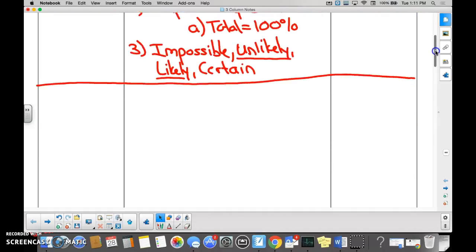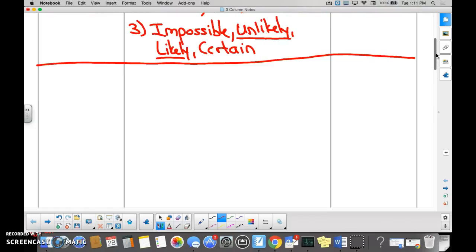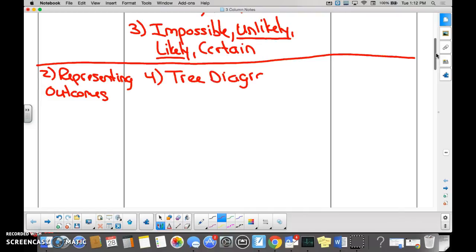11-2 was representing outcomes. Can somebody just double check that for me? Am I right? Yeah, you're right. Representing outcomes. And our big takeaway in representing outcomes were tree diagrams. I believe we had Grace Rose show us her tree diagram as we corrected this assignment, right? Is that you, Grace? Yeah. And then what goes along with tree diagrams? So tree diagrams show you total possible outcomes, but what would be the shortcut to a tree diagram, Peta? The fundamental counting. Awesome. So fundamental counting principle.